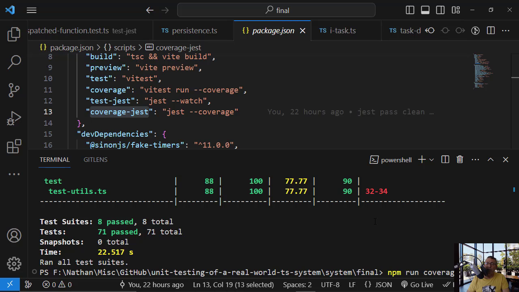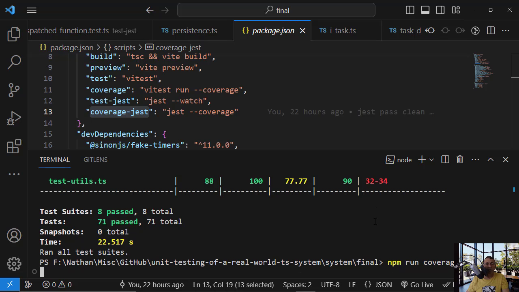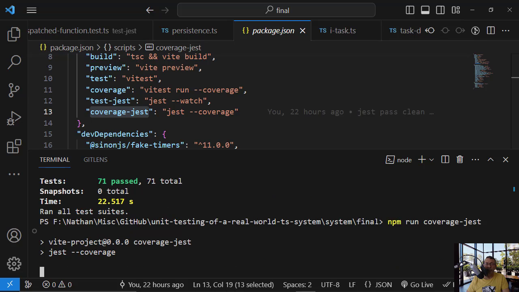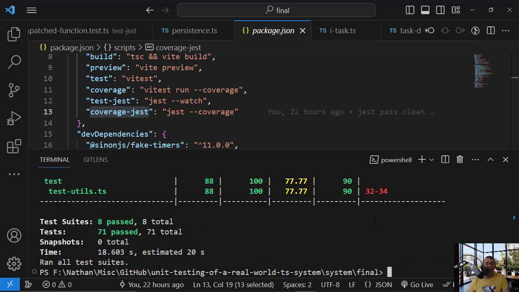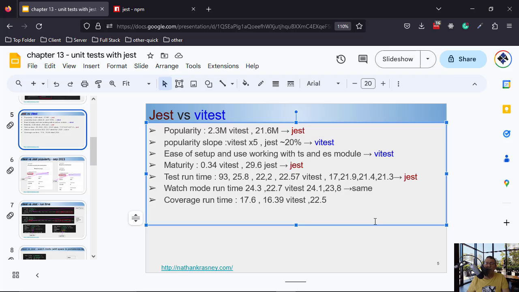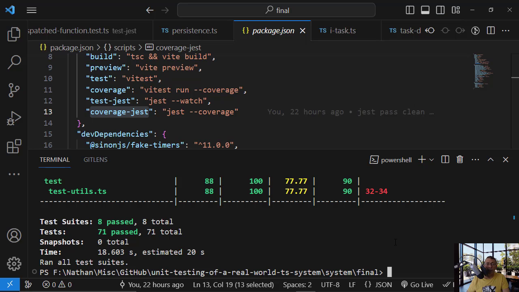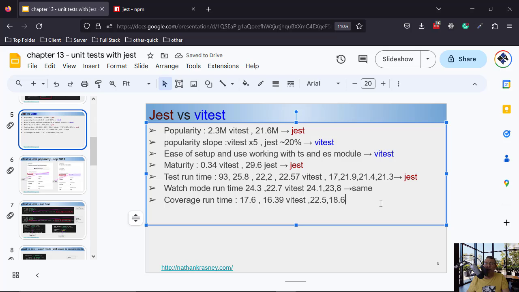And if I run it again, 18.6. So anyway, vitest has a better result.